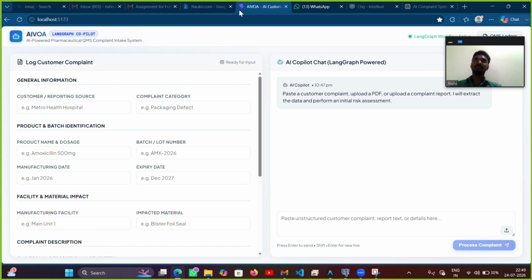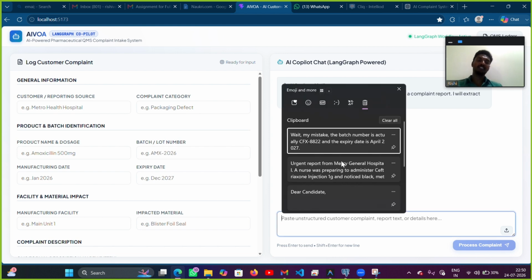In simple words, this is an AI complaint agent where users will paste a random, messy complaint, and the AI will segregate and sort it out and save it in the database. Let's have the demo.